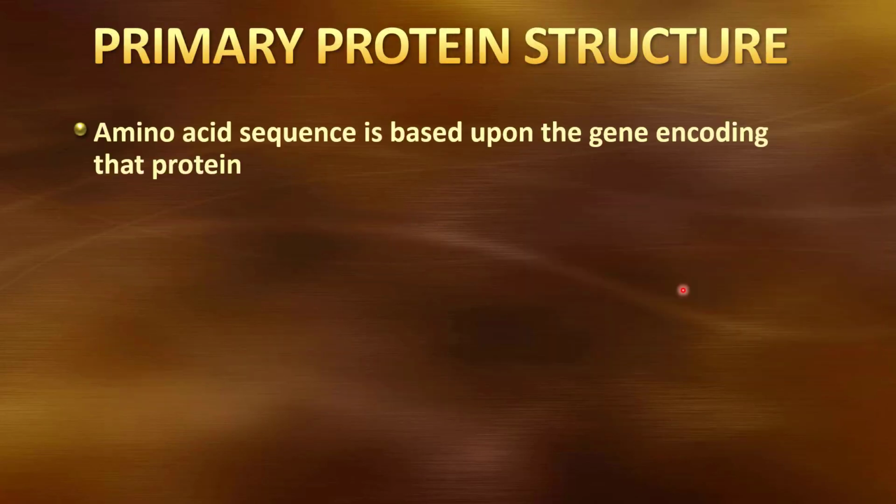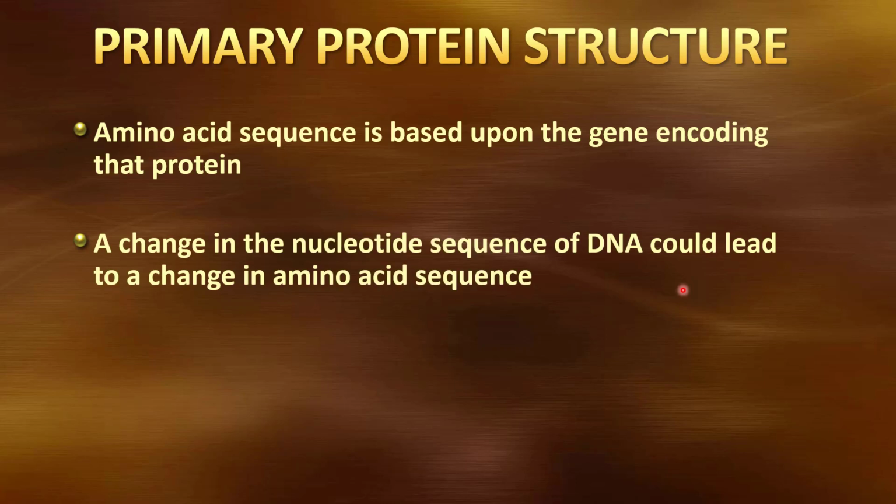Now, how do we get that primary structure? What determines the primary structure of the protein? It goes back to genetics. So back in DNA, we have genes, sections of our DNA, that have instructions for how to make each of these different proteins. So we say that a gene codes for a particular protein.